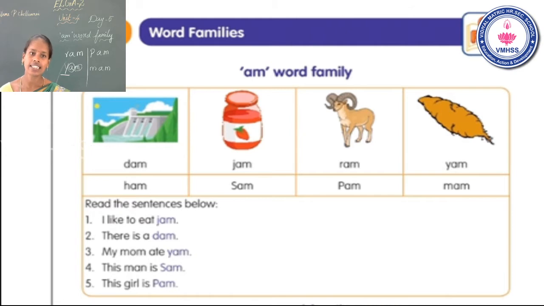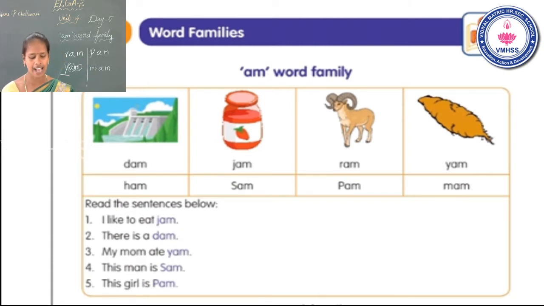Third one. My mom ate yam. Fourth sentence. This man is Sam. Fifth one. This girl is Pam.